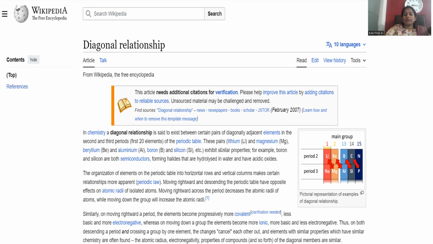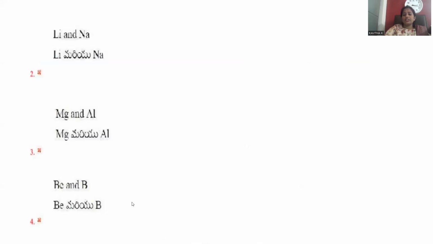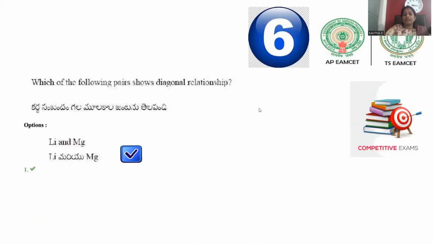So these are the only possibilities, and we observe this diagonal relationship purely because of similar electronegativity values, the tiny size of the atoms, and the covalent nature of all these atoms and their chemical properties. Based on this diagonal relationship, we can clearly explain. For that purpose, question 6 is suitably answered with option number 1.